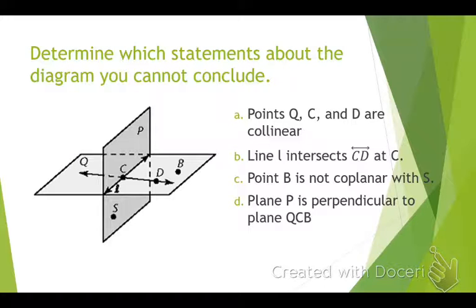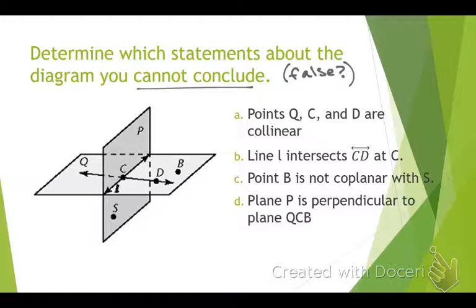All right, so we're going to pause here. We're not done. But a lot of people look at this and they're like, oh my gosh, this looks so hard. But then you have to actually read the problem. You'll be given a picture, like similar to this one. You're going to determine which statements about the diagram you cannot conclude. Basically, which do you not agree with? Which do you think are false? So doesn't mean they're false. It's just that there's not enough information to decide if they're true or not. Okay? So that's what this means.